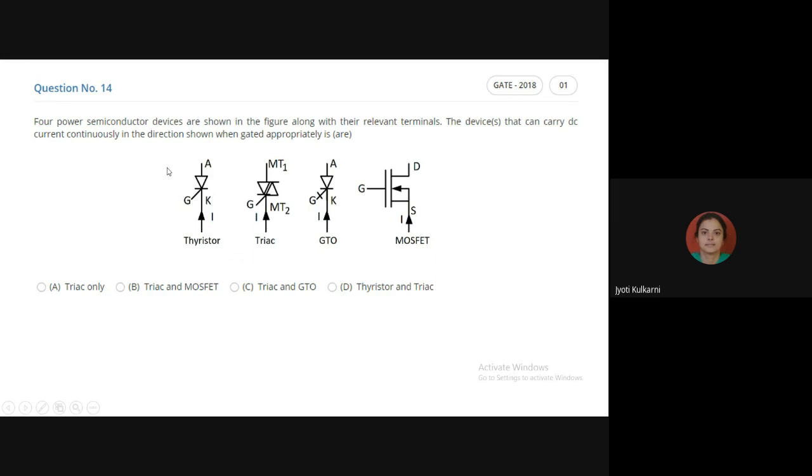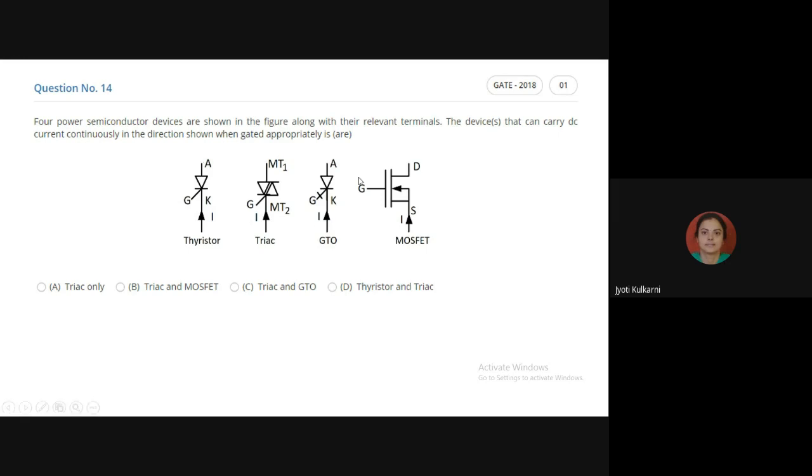So the first device will not come in this option. Wherever thyristor options are there, we will not click them. So option D we will not click at all. Are you getting why option D is not a valid option? Because thyristor is a unidirectional device. It can only take the current from anode to cathode, and the current which we are feeding is from cathode to anode. So this current is a negative current, and it cannot flow from cathode to anode because SCR cannot take this current.